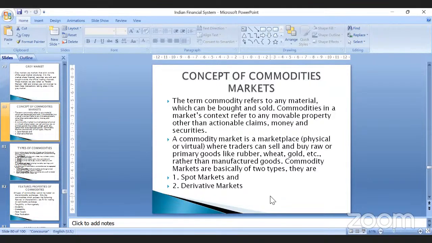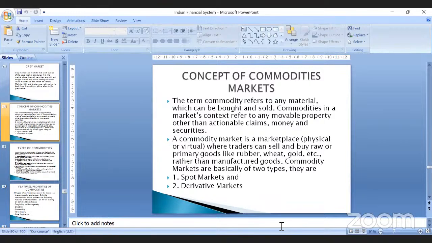A commodity market is a marketplace, right? Which can be either a physical market. If you're talking about agricultural products or physical commodities, we have a physical market. Whenever we are talking about vegetables, fruits, or flowers, we have a physical market in existence. Or it can be a virtual market also.